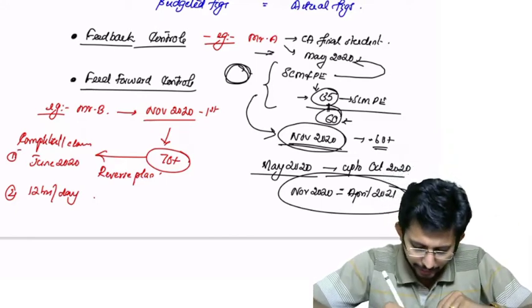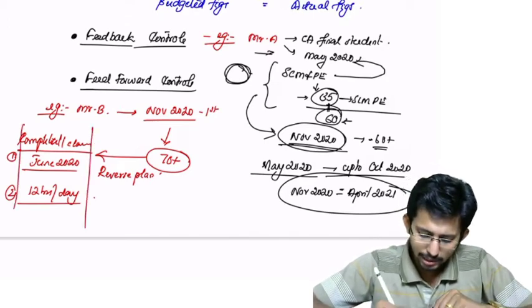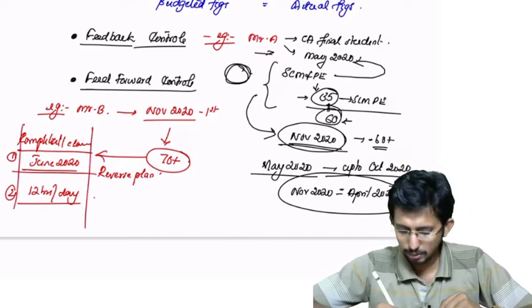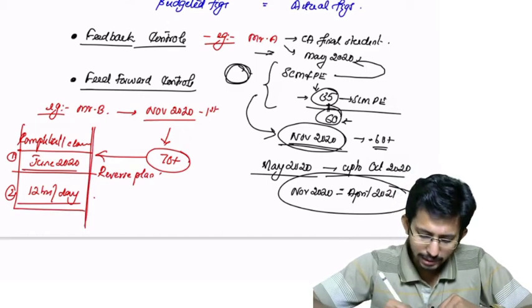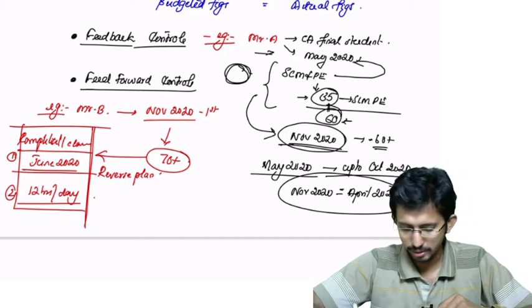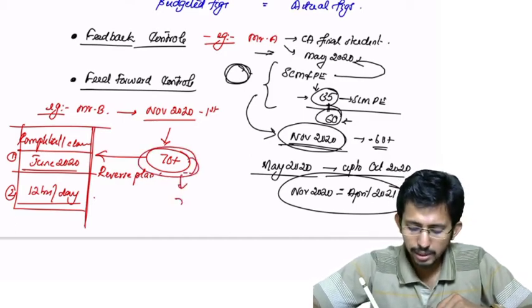So he had this budget. His budget was to complete all classes by June 2020 and to prepare 12 hours per day. And with this budget, which was prepared in the reverse order, he went for attempting the exam and after the exam, he got 70 plus.